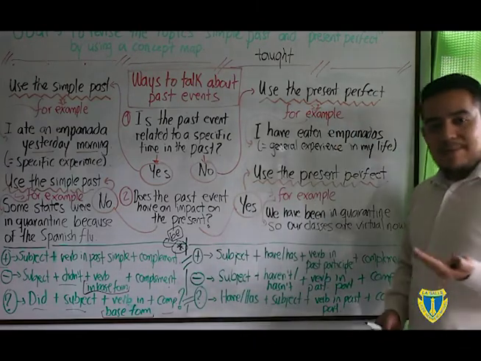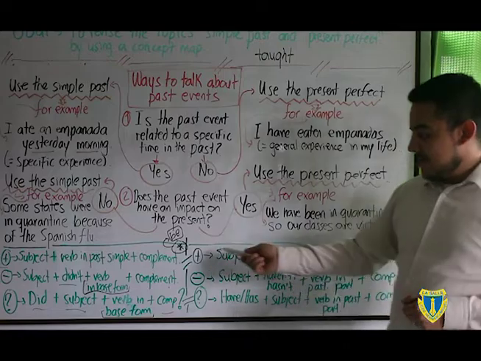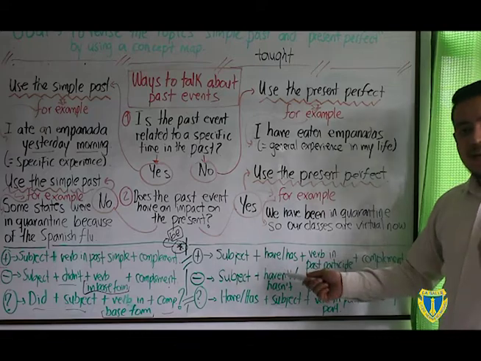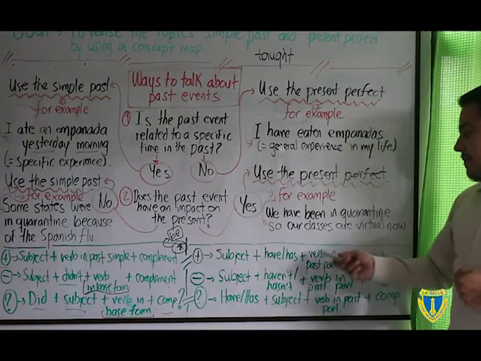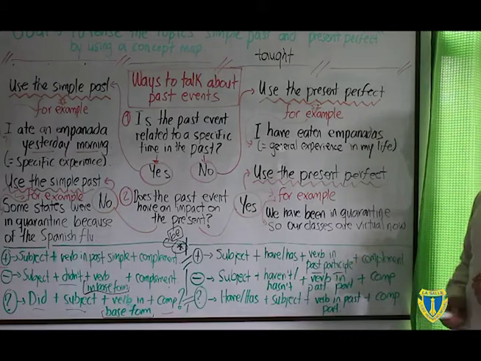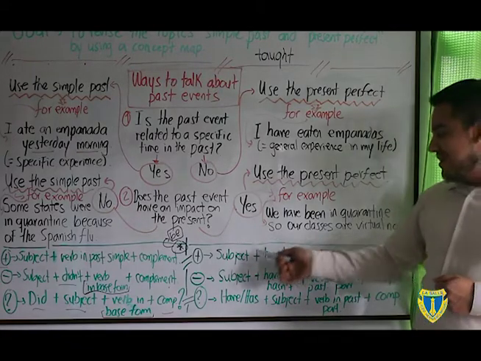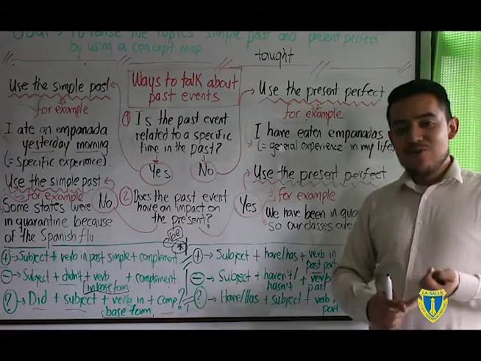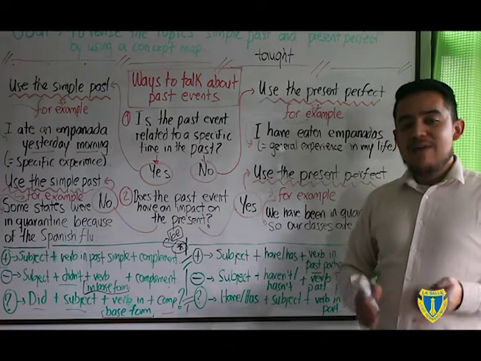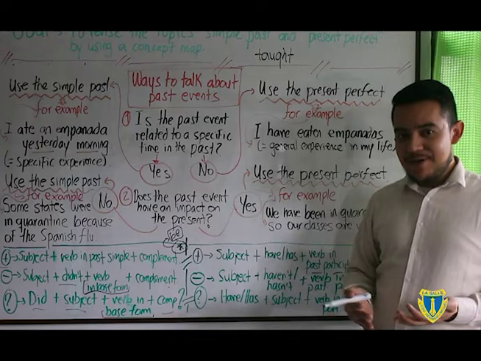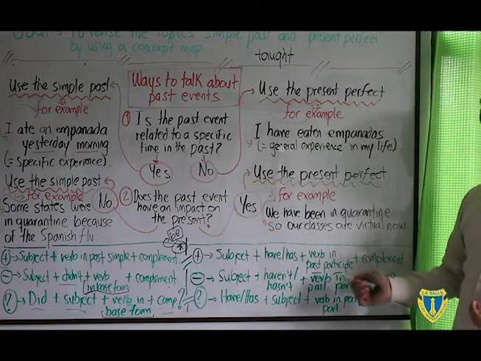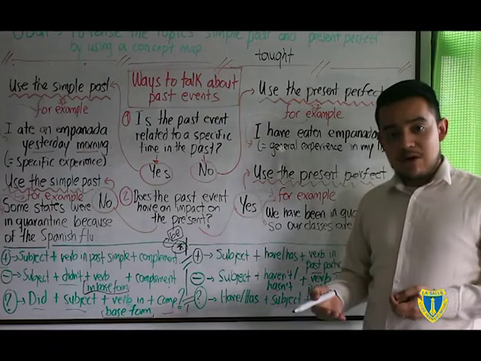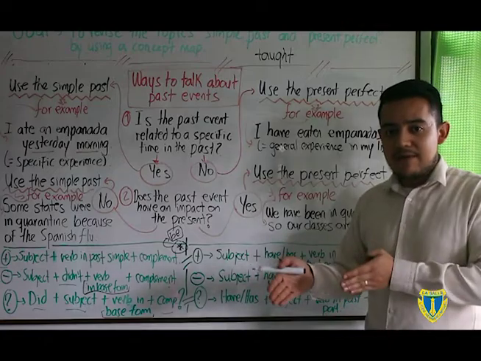Now, what about the present perfect? The present perfect has the following structure. In affirmative, we always have the subject, then the auxiliary verb have or has, the verb in past participle, and the complement. So when I say have or has, remember that with pronouns like I, you, we, and they, we use have, and with he, she, and it, we use has, okay? Past participle, remember, is the 3rd column that we can see in the irregular verbs list. In the case of regular verbs, it's the same form as the simple past, okay?